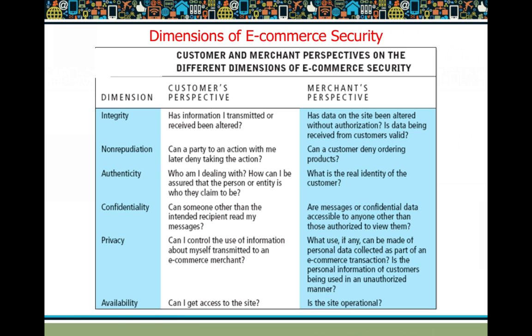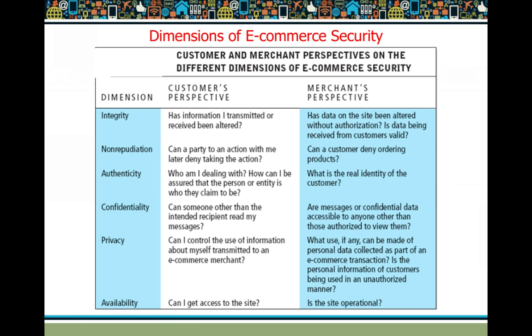Now coming to the merchant's point of view, can a customer deny ordering products? That is, a merchant receives an order from a consumer, and later the consumer says that he has not placed such an order. That is an act of non-repudiation. That is, we are receiving some information from somebody, you know the source, and later the source says that it did not transmit such information. So denial of any particular information being directed to a particular person can be called non-repudiation.